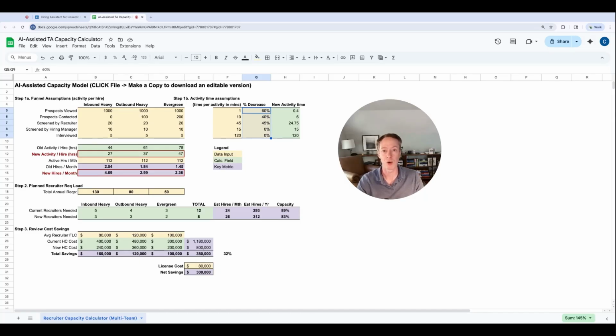I haven't seen a lot of the data sheets, so I can't glean anything else from that. So really, I think this is a good way to use your best judgment. In column G here, just think through what is the decrease in actual activity that you're going to expect.